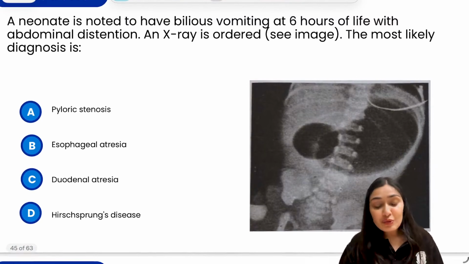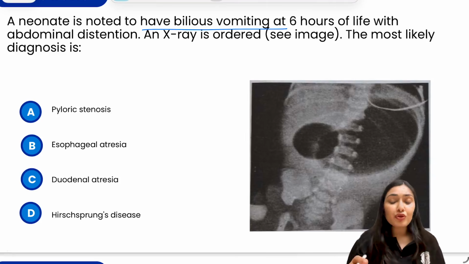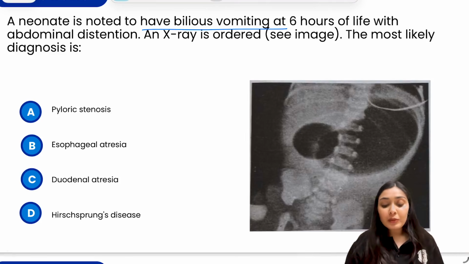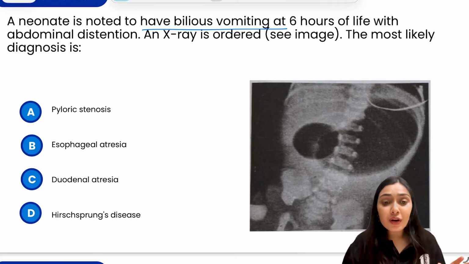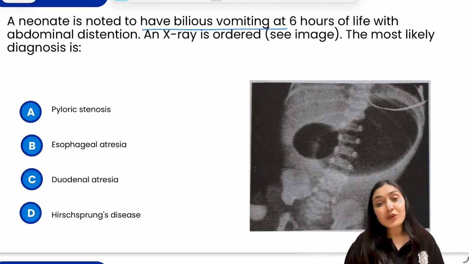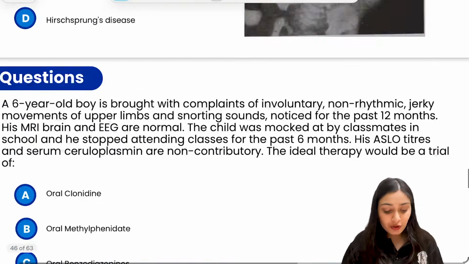Moving to the next question, an image-based question, we have a neonate who has bilious vomiting. That means the obstruction would be somewhere below the duodenum. At 6 hours of life with abdominal distension, an X-ray is ordered, and this gives a typical double bubble appearance, as you can see. The condition here is pyloric stenosis, esophageal atresia, duodenal atresia, or Hirschsprung disease. No-brainer, double bubble sign, bilious vomiting. This is nothing but duodenal atresia.